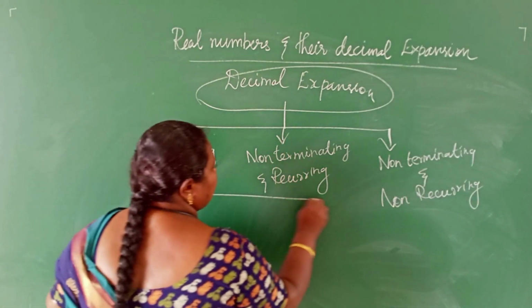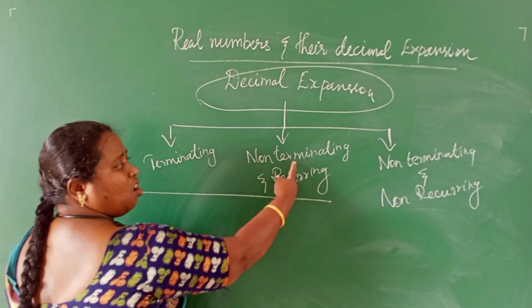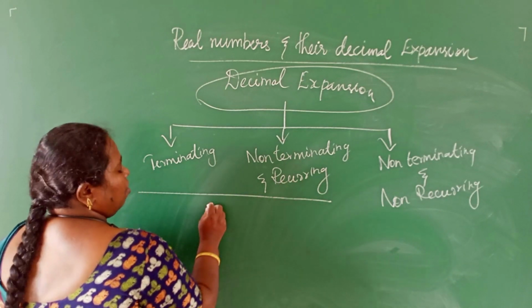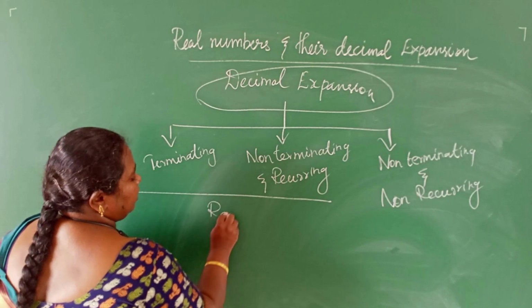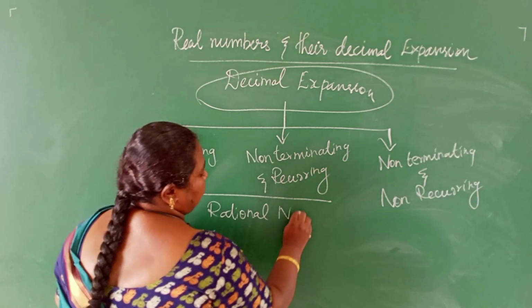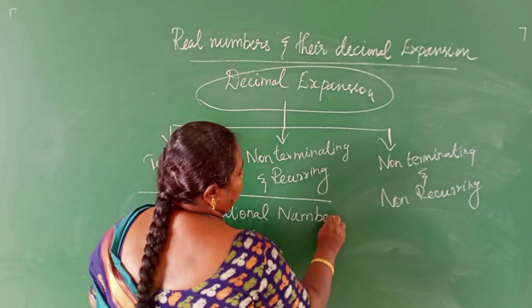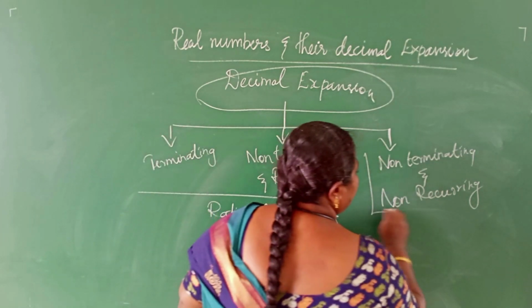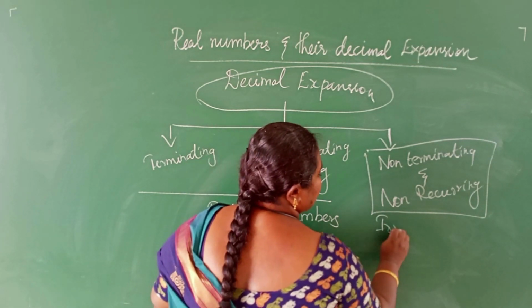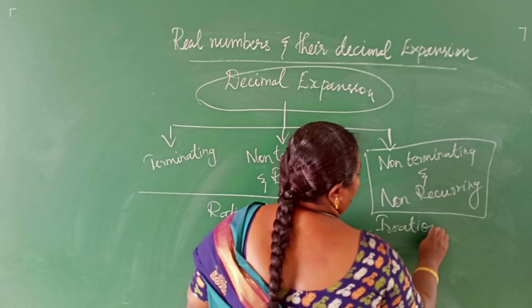These two, terminating and non-terminating recurring, are called the rational numbers. Non-terminating and non-recurring numbers are called irrational numbers.